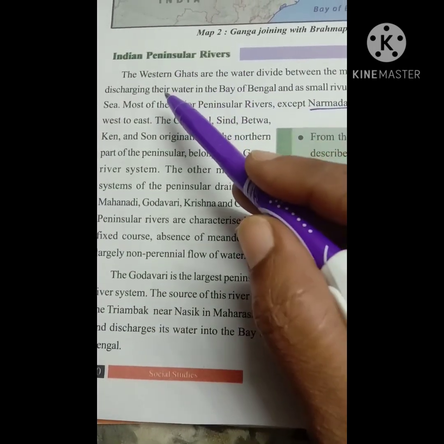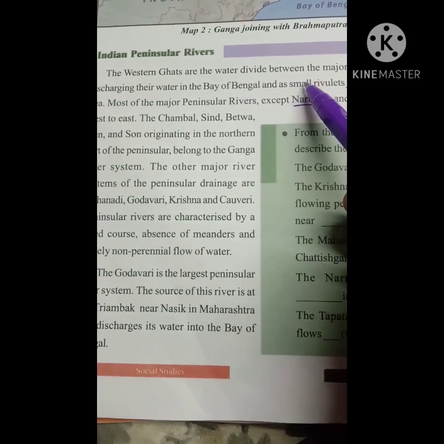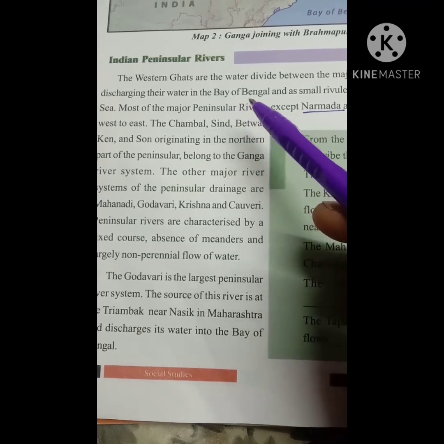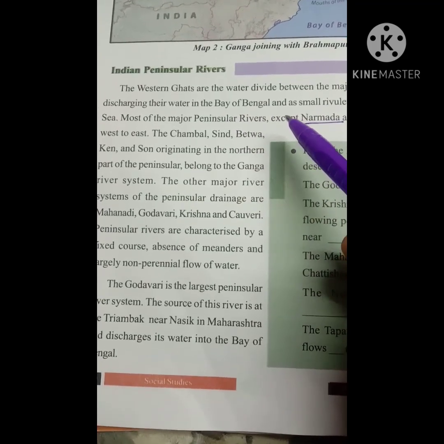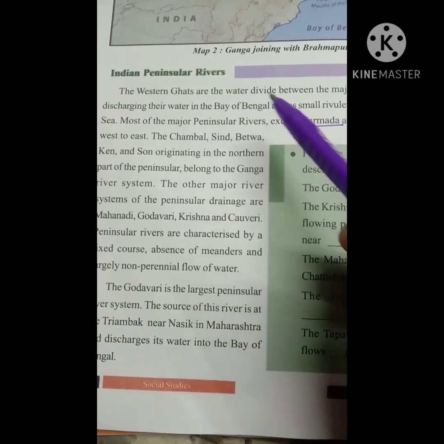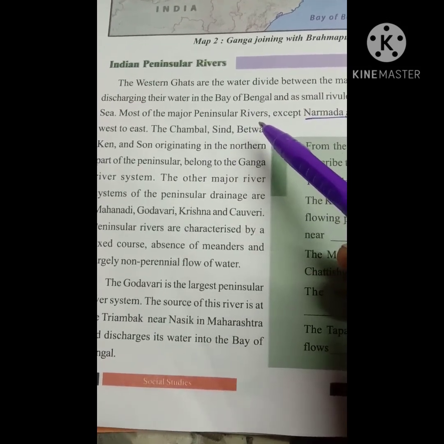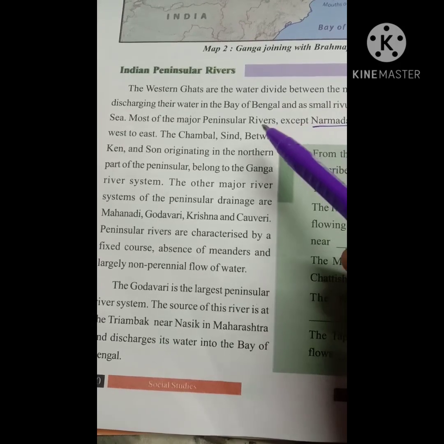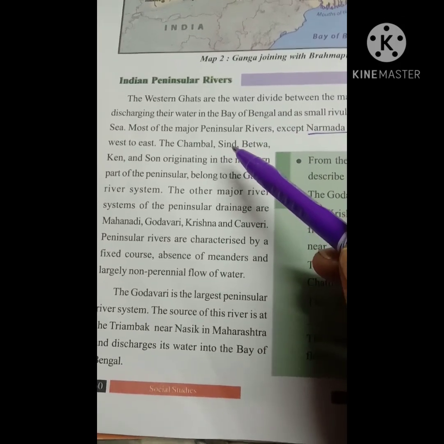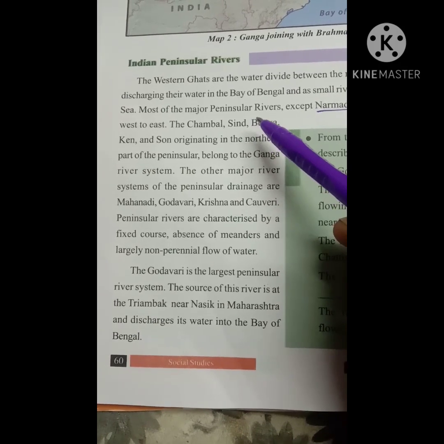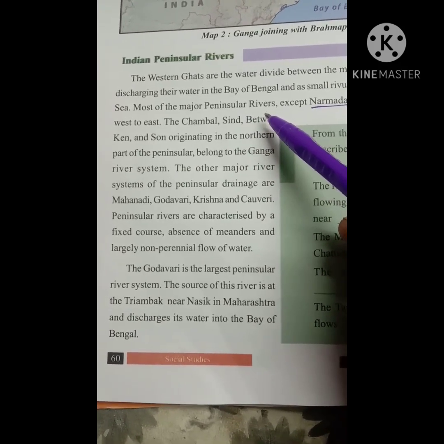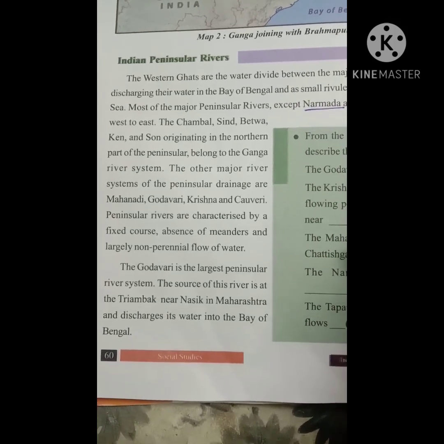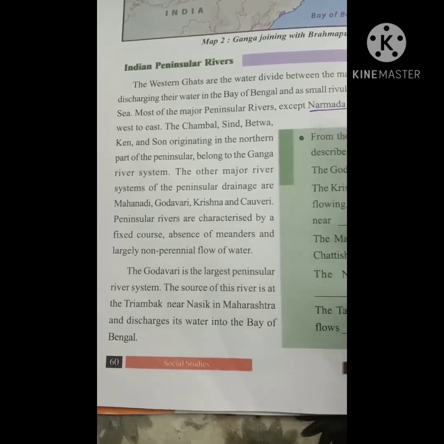Peninsular rivers. The Western Ghats are the water divide between the major peninsular rivers discharging their water in the Bay of Bengal and small rivulets joining the Arabian Sea. Most of the major peninsular rivers, except Narmada and Tapi, flow from west to the east. Krishna, Godavari and Kaveri, Tungabhadra, Mahanadi, these all join the Bay of Bengal. Only Narmada and Tapi join the Arabian Sea.